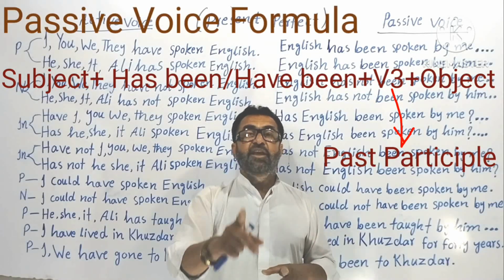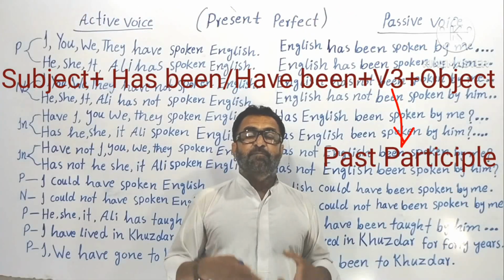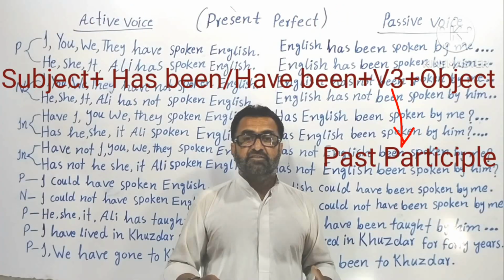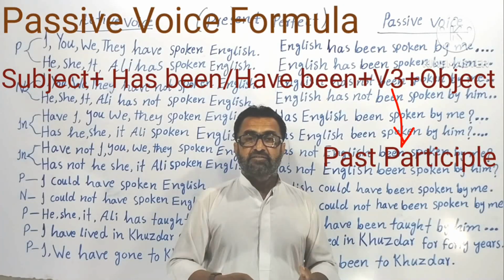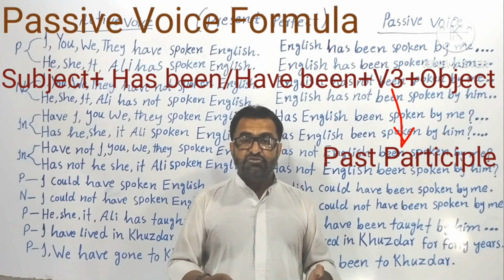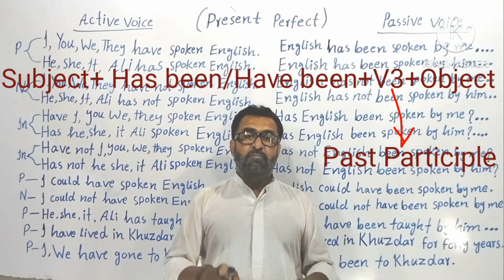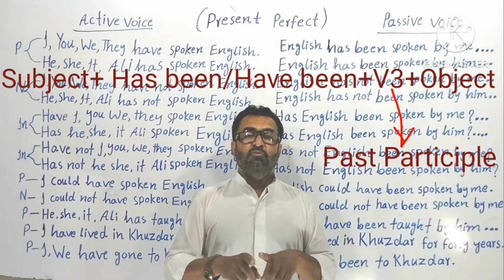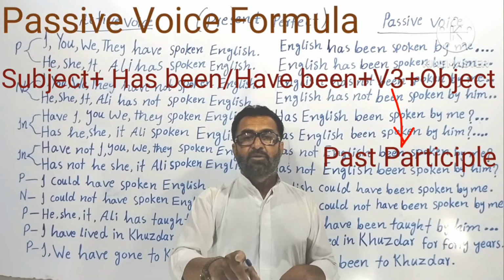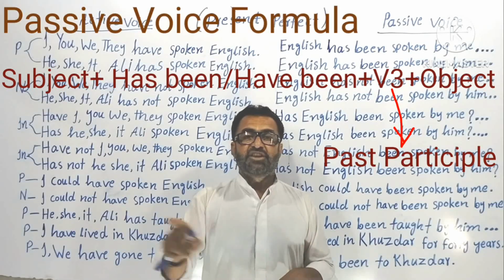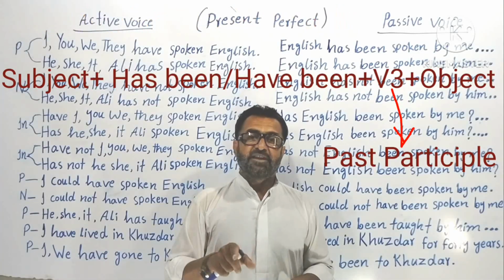Understood? In any part of the tense, not only in present perfect, whether it is past simple or past continuous or past perfect, whether it is present simple, present continuous or present perfect, no matter, whether it is future simple, even future perfect. Okay, your main verb must be the third form of the verb for passive voice. Understood? Mark my words. You cannot make a mistake here. If you made a mistake here, you would pay the price.